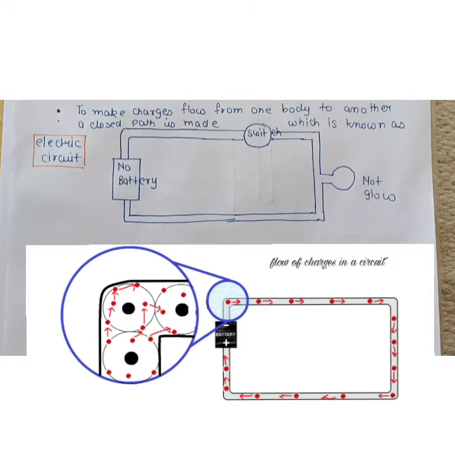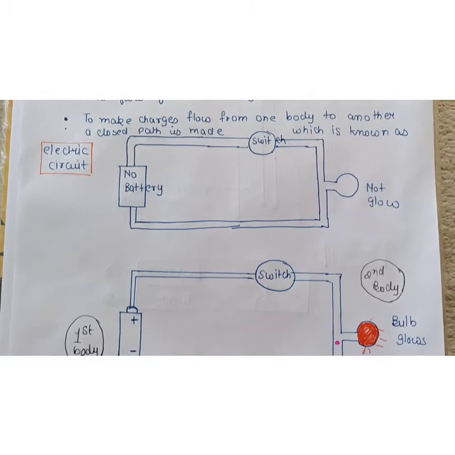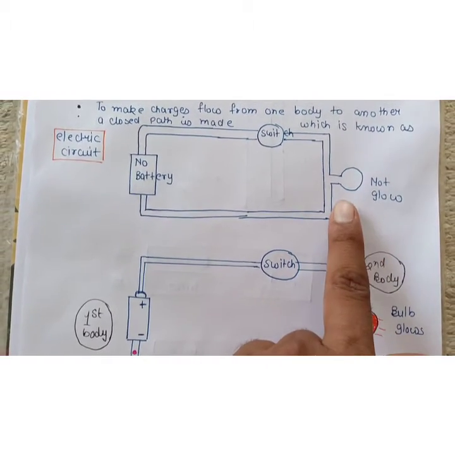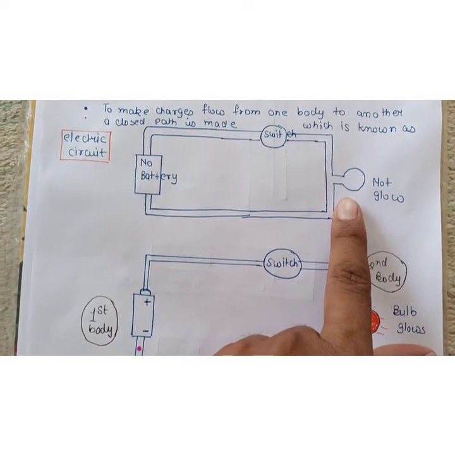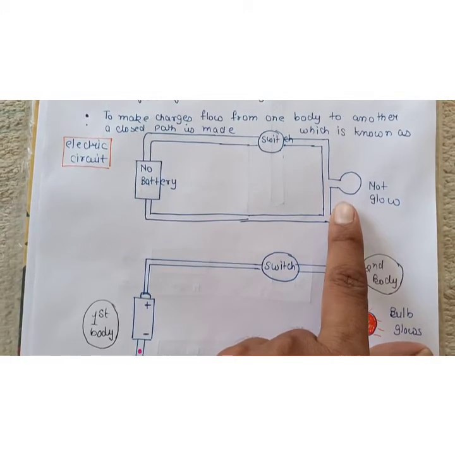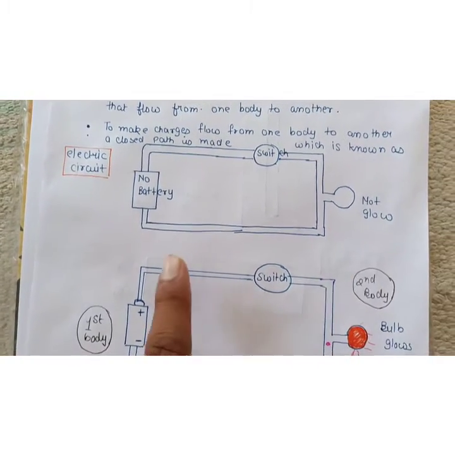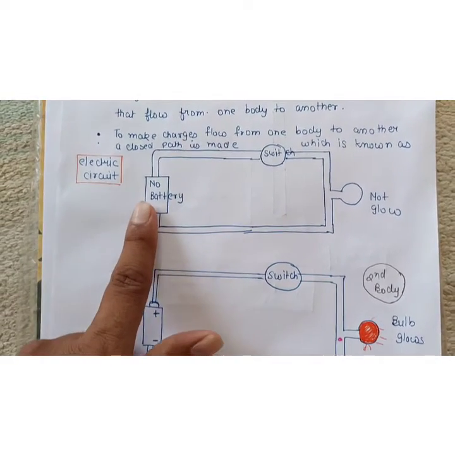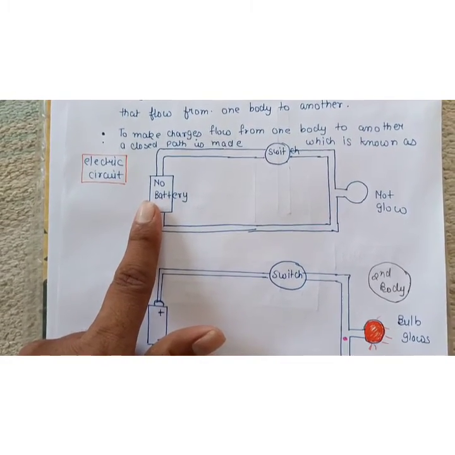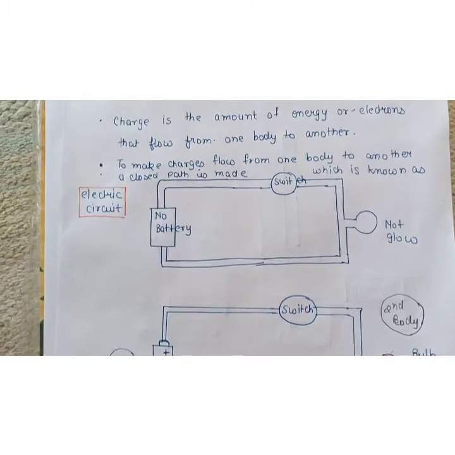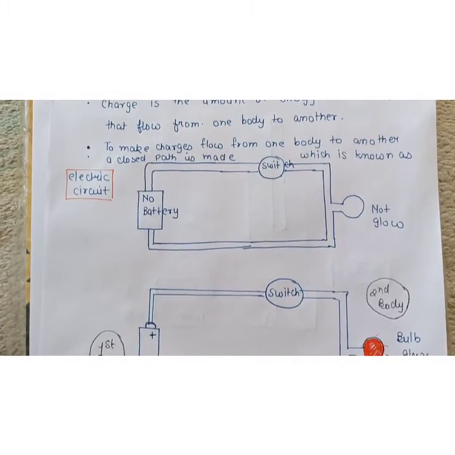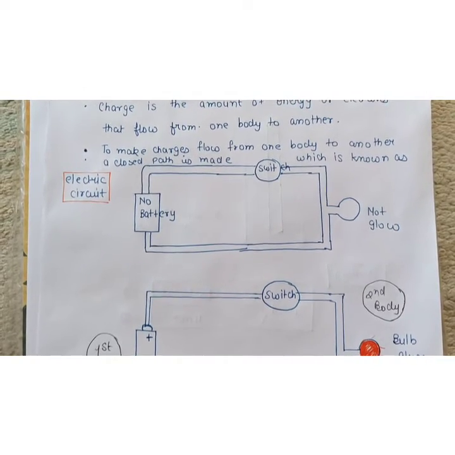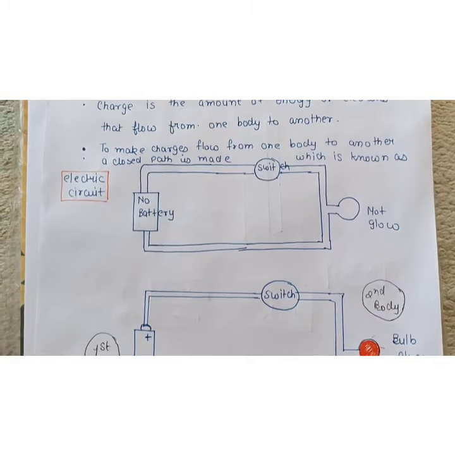To make a bulb glow, we have to supply it with electric current. Here you see the bulb is not glowing. What is the reason behind it? Because we are not supplying it with electric current, as there is no source which provides it. So to make charges flow from one body to another, a closed path is made, and that flow is known as electric current.